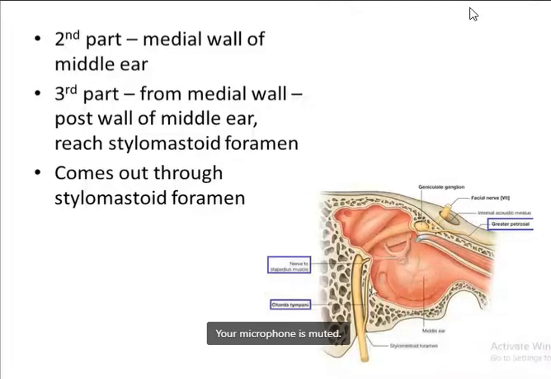After giving the two branches here, it comes out through the stylomastoid foramen. All of you have seen the stylomastoid foramen in the skull, through which the facial nerve comes out of the cranial cavity. Now this is the stylomastoid foramen.